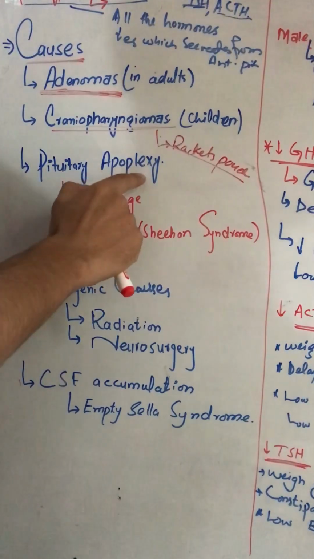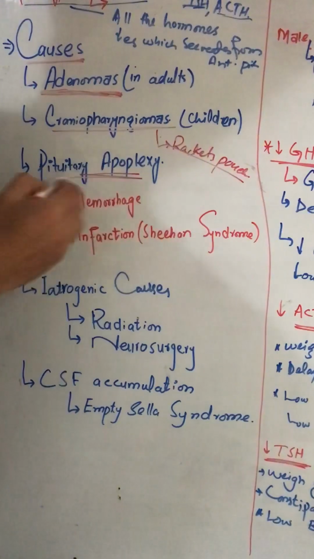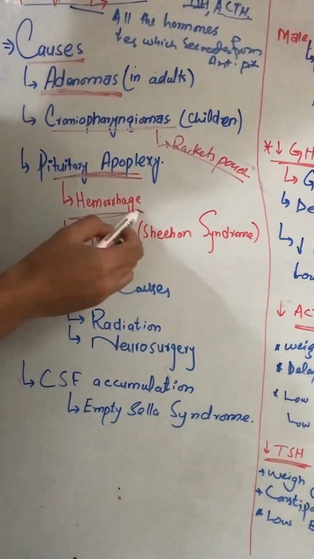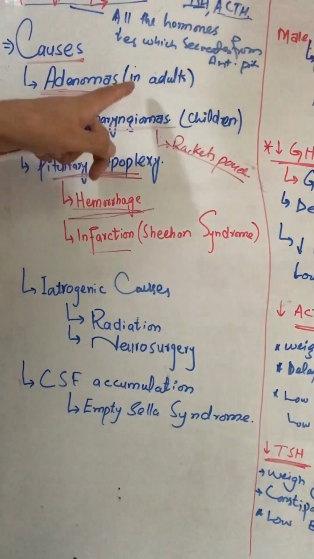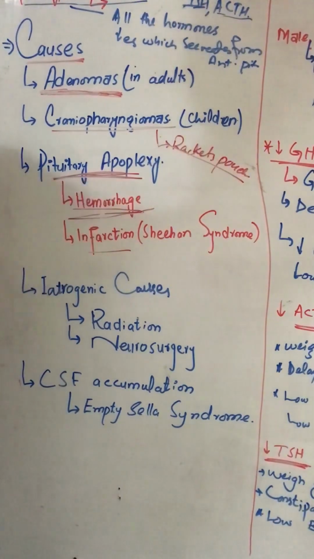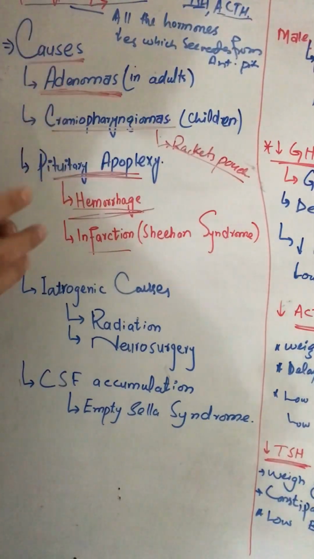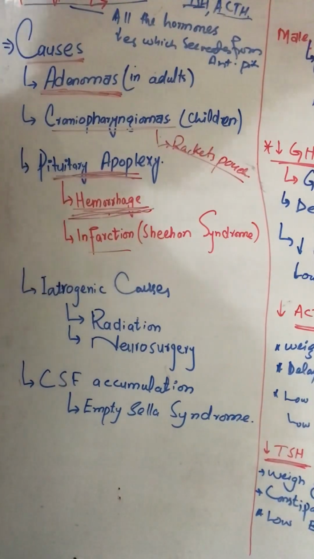Then there is pituitary apoplexy. Pituitary apoplexy has two conditions, hemorrhage and infarction. When there is an adenoma, a benign tumor in the anterior pituitary, and that tumor increases in size, the blood flow and blood vessels in the tumor also increase. When blood flow increases in the tumor, the blood pressure increases, and that can lead to hemorrhage, and that hemorrhage causes pituitary apoplexy.